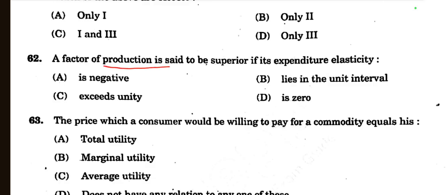A factor of production is said to be superior if its expenditure elasticity exceeds unity, or greater than 1. So option C is the right choice here.